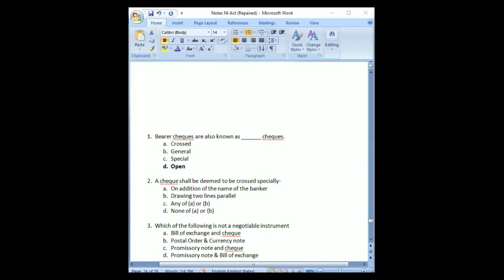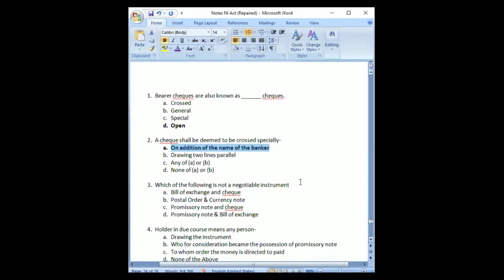Next one. A check shall be crossed on addition of the name of the banker. Yeah, on addition of name of banker. So when the name of a bank is mentioned, it would be considered as a crossed check. And just drawing two parallel lines would be just crossing of the check.